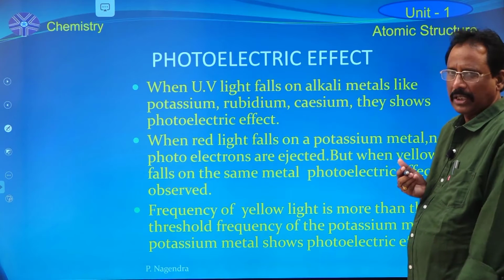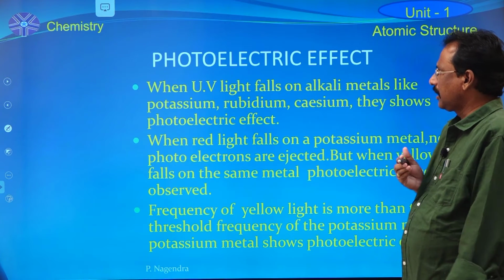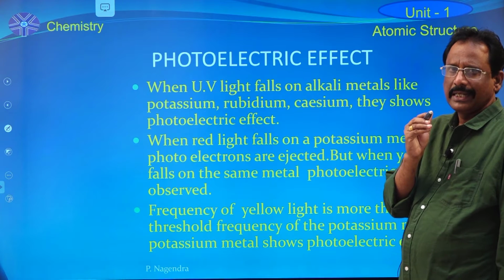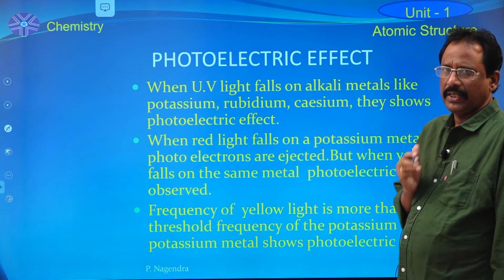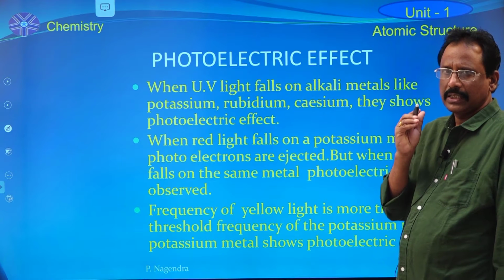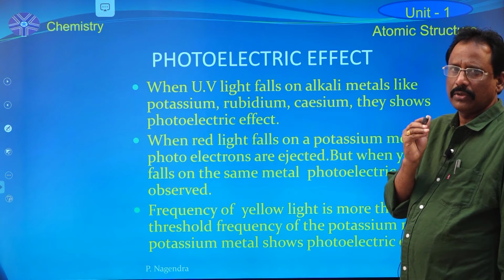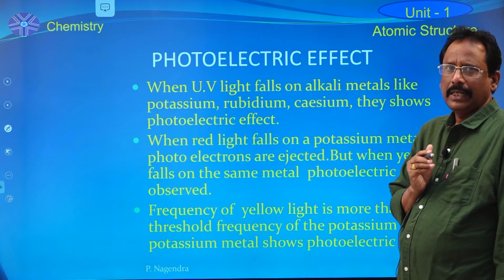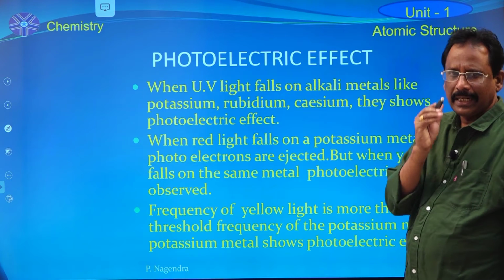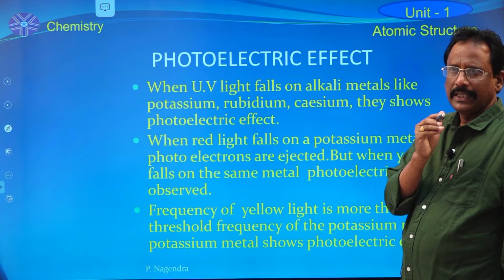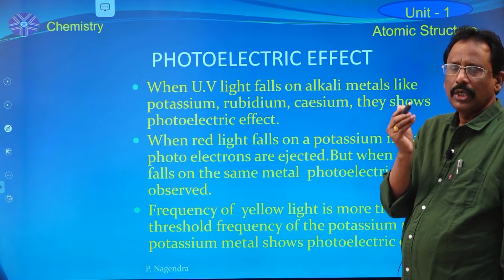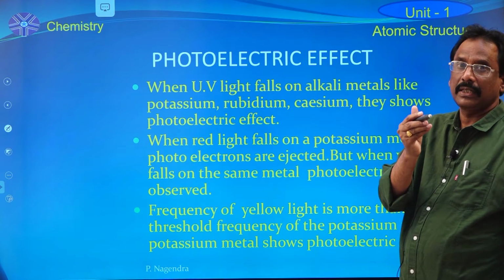So there are two important points in this photoelectric effect property. The number of photoelectrons emitted from the metal surface is directly proportional to the intensity of the light beam. And the second point is that the kinetic energy of the emitted electrons is directly proportional to the frequency of the incident light.